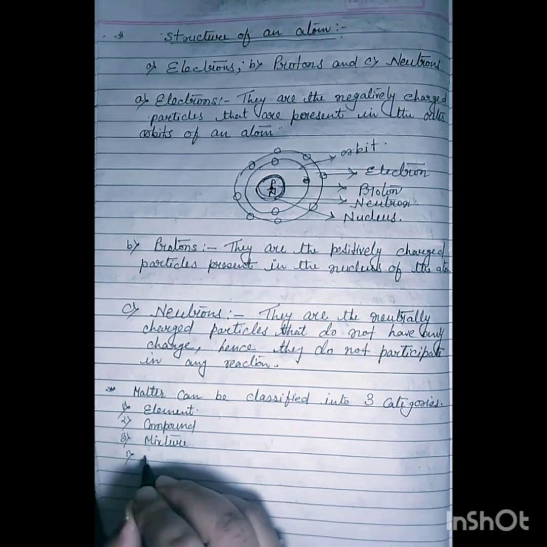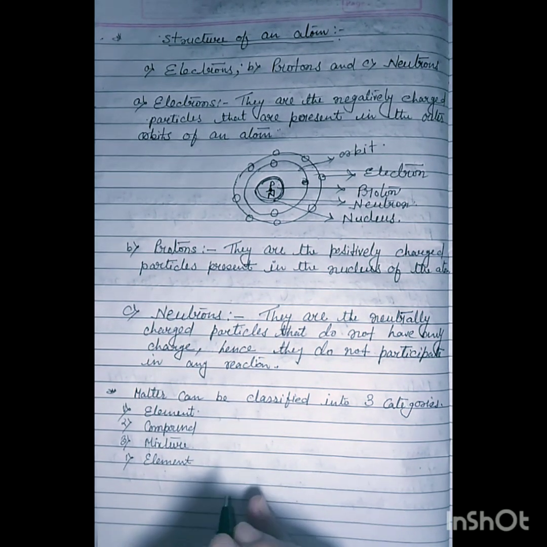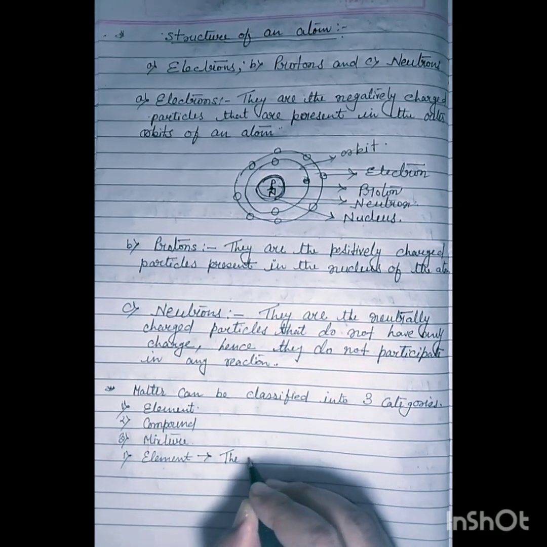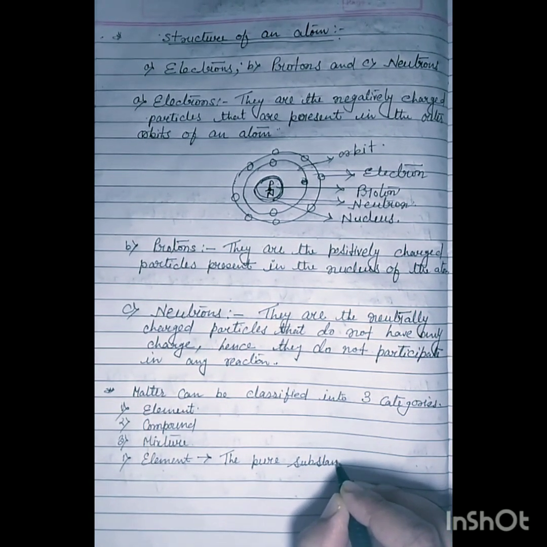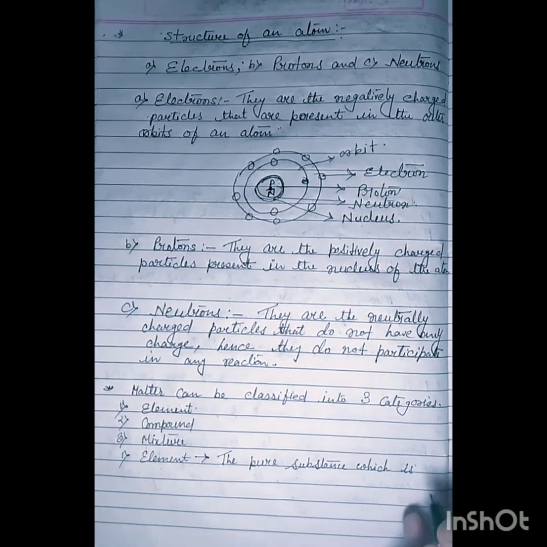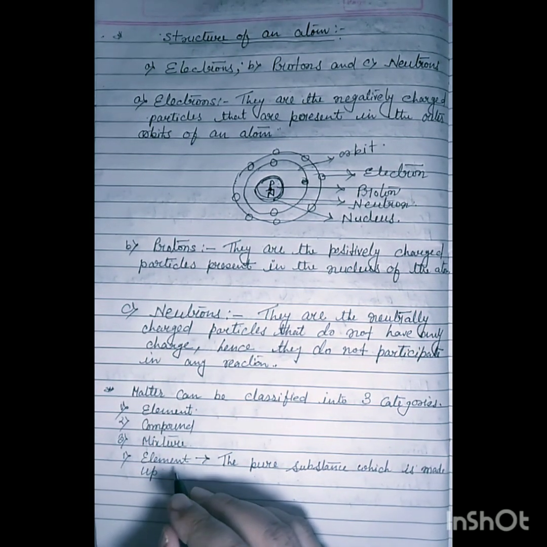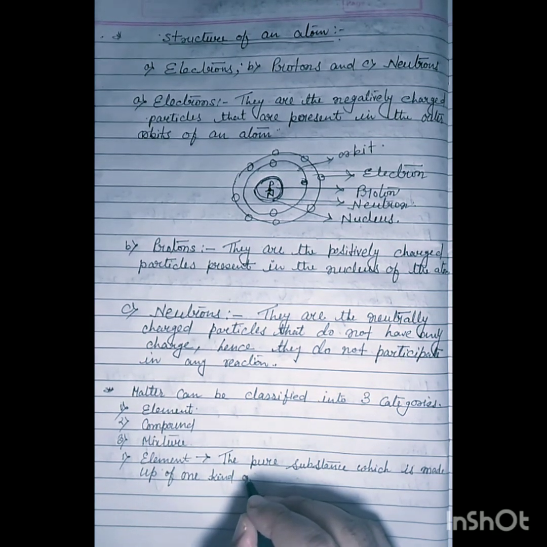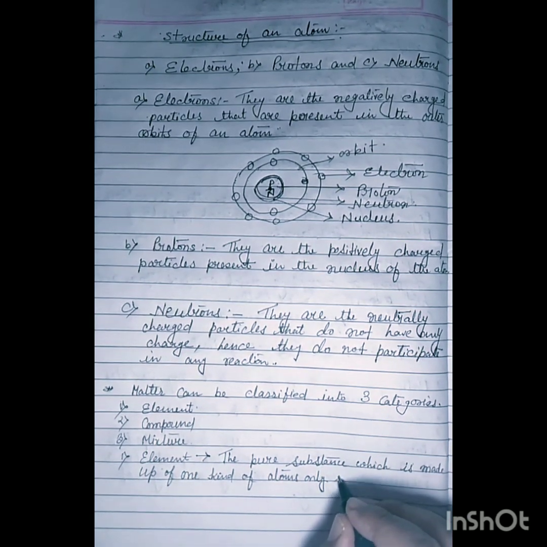Now, what is an element? An element is a pure substance which is made up of one kind of atoms only. The pure substance which is made up of one kind of atoms only is called an element.